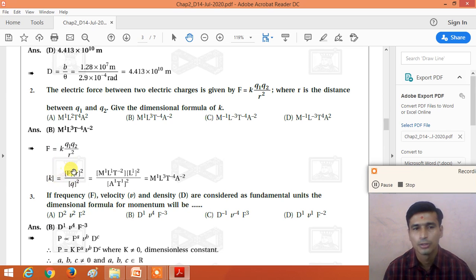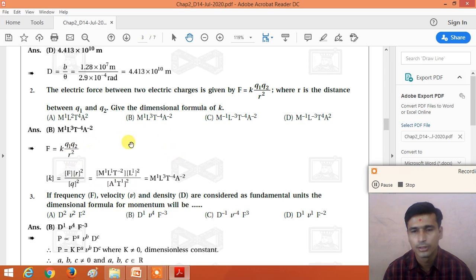Put the dimensional formula of all the physical quantities. The dimensional formula of force is M1 L1 T minus 2. R is the distance between Q1 and Q2, so the dimensional formula of R is L1 square, divided by charge. The dimensional formula of charge is A1 T1, squared.